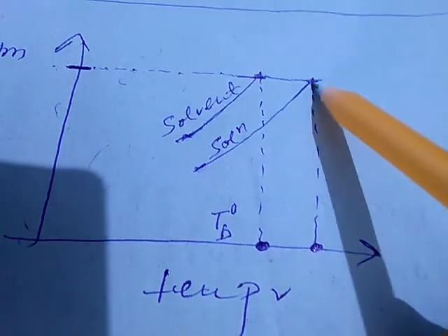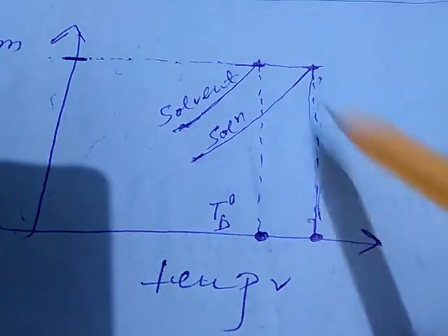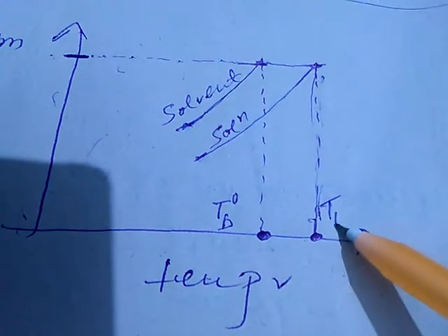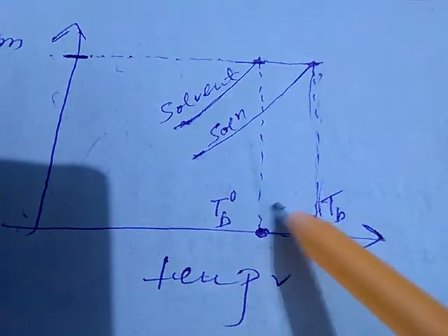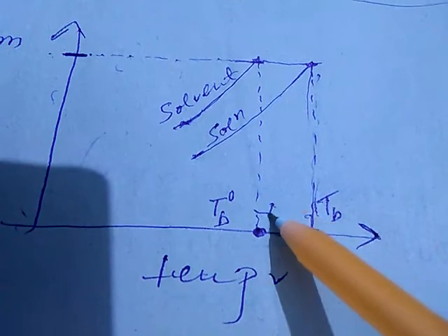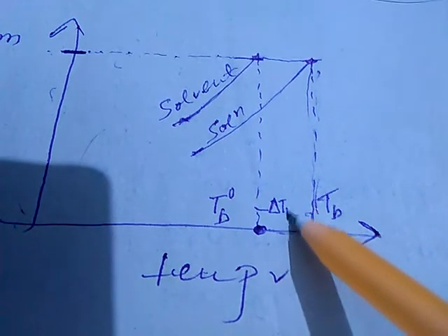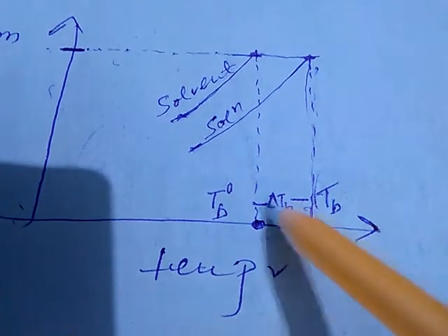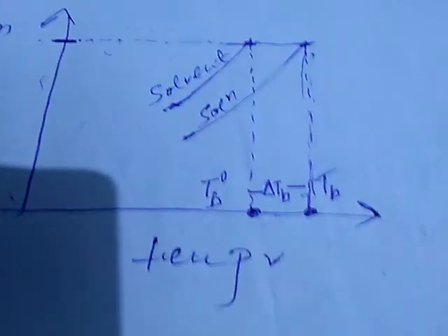So this point is referred to as the boiling point of solution, and this is TB, and this difference is delta TB. This particular gap represents delta TB.